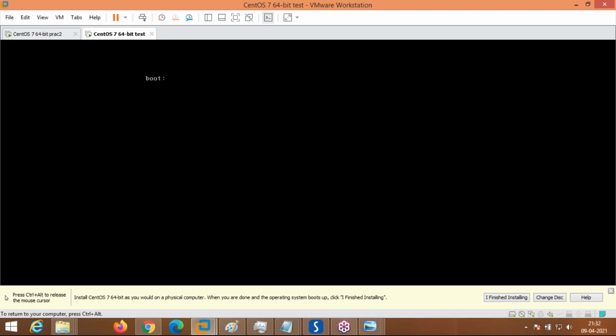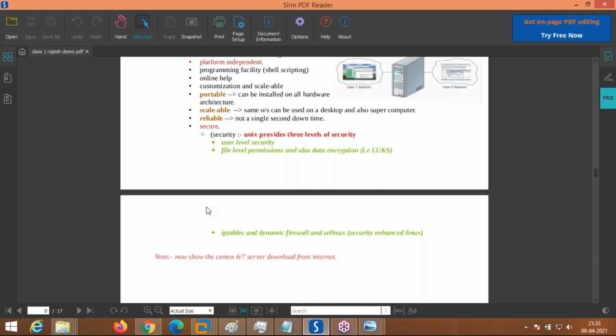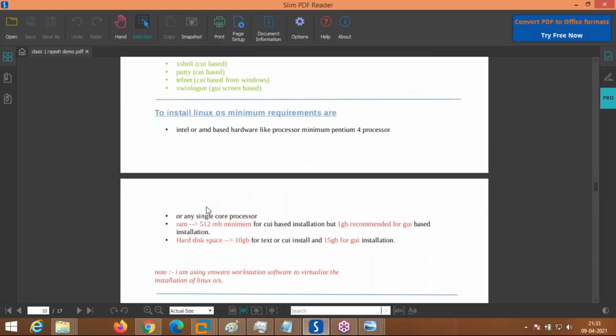Okay, on Monday we are going to start with the Linux installation. Apart from that, we are going to see what the minimum file system requirements are. Dilip, you asked me whether you need to install all the directories or only a few directories. I will show you that day, when the operating system installation takes place, what the base installation is. I already made notes of it, and we will go through them on that day.